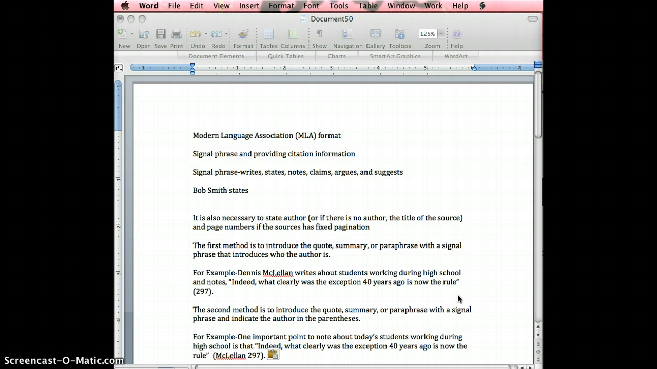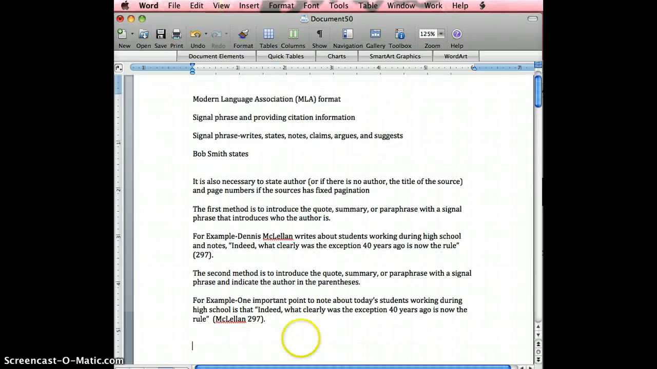The second method is to introduce the quote, summary, or paraphrase with a signal phrase and indicate the author in the parentheses. For example, one important point to note about today's students working during high school is that, "Indeed, what clearly was the exception 40 years ago is now the rule" (McClellan 297).